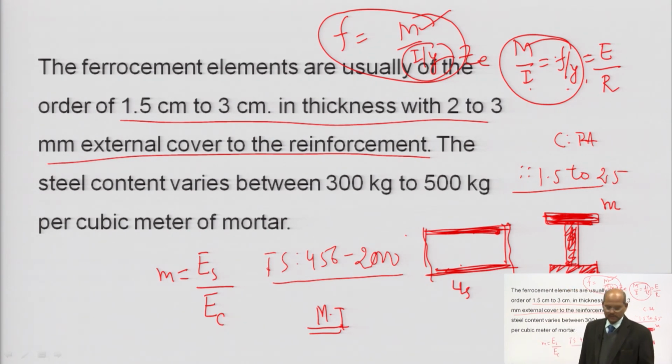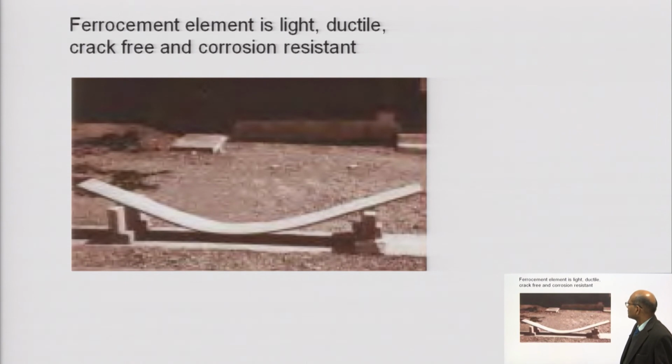And if you see here, one example has been taken. This is very light, ductile, crack free and corrosion resistant. They have cast one beam like this, a very slender beam of length almost 3 meters and a thin section, around 30 mm.